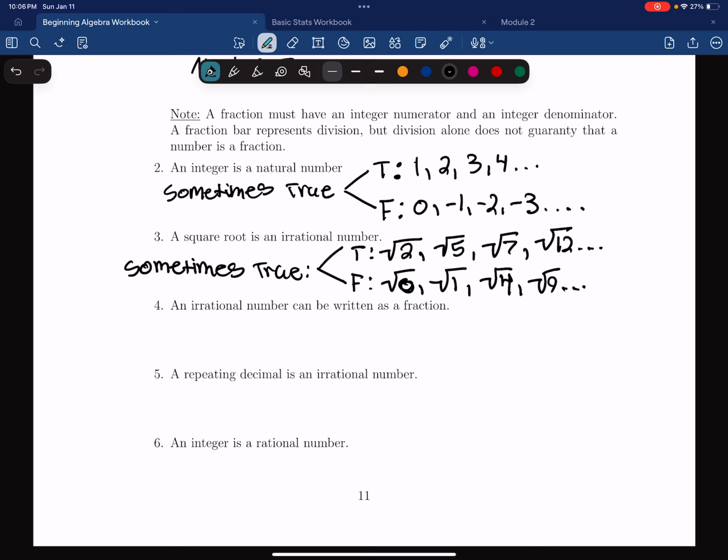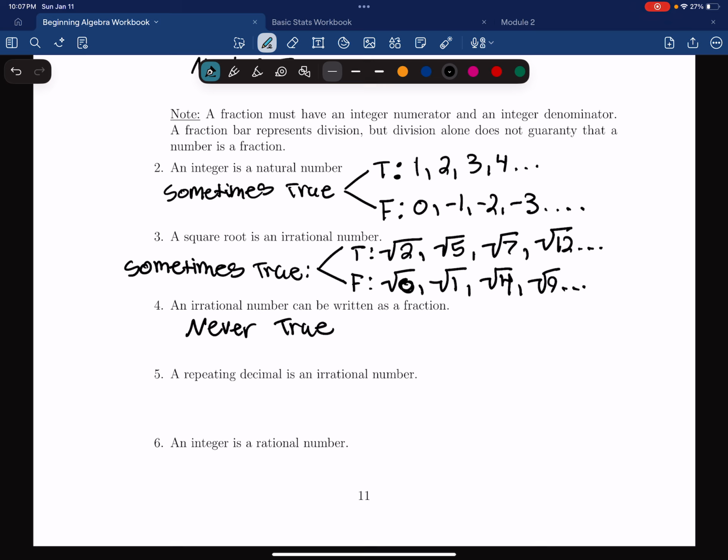Alrighty, and for example number 4, we have the statement, an irrational number can be written as a fraction. Now, I encourage you to pause the video and try this one on your own. And I did give the answer to this statement a couple times throughout the video. So I encourage you to go through the video and see if you can find the answer. And assuming you have given it a go, let's work through it. This statement, an irrational number can be written as a fraction, is never true.